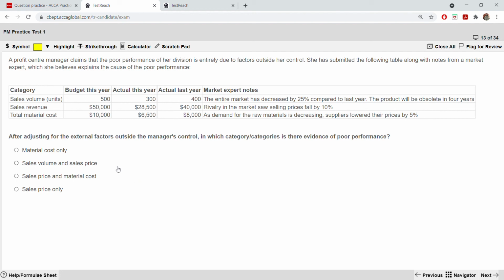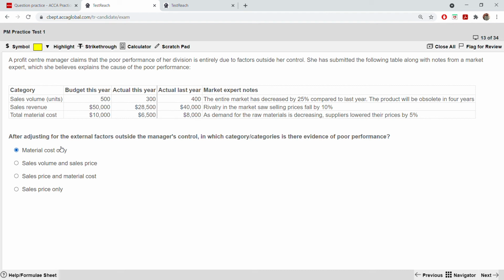So now, after adjusting the external factor, which of this will be poor performance? It will be material cost only. Why? Because when you are flexing the material budget, it is higher than the budget.